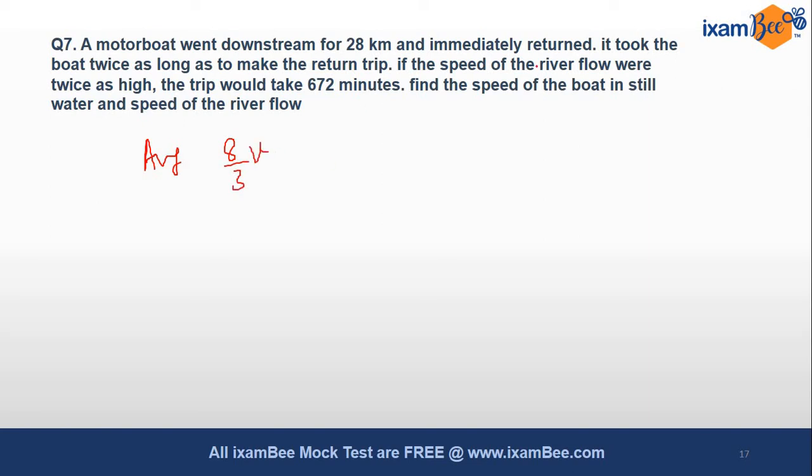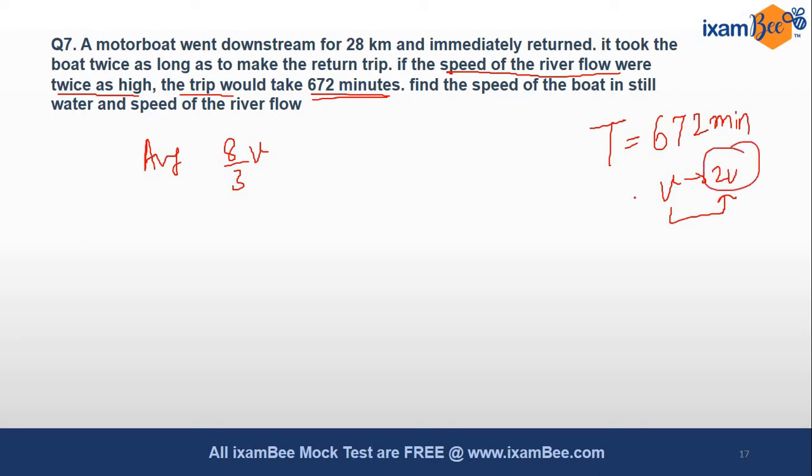But now, if the speed of river flow gets doubled, then the trip would have taken 672 minutes. So now the time is given, 672 minutes, when v gets doubled. So we will put 2v in place of v. What will be the new average speed?